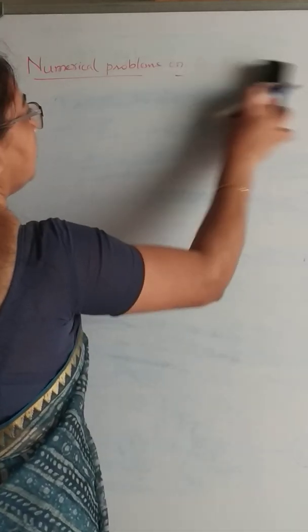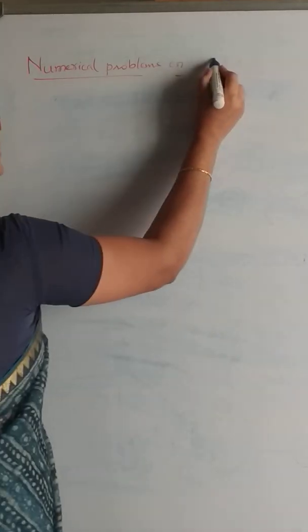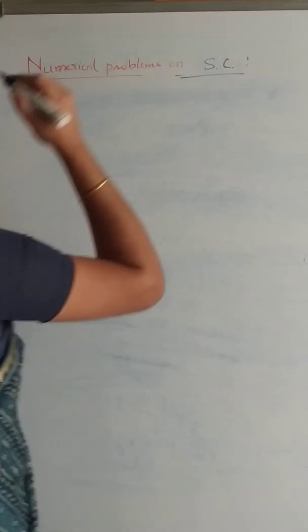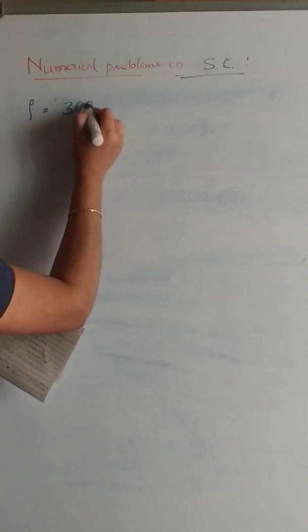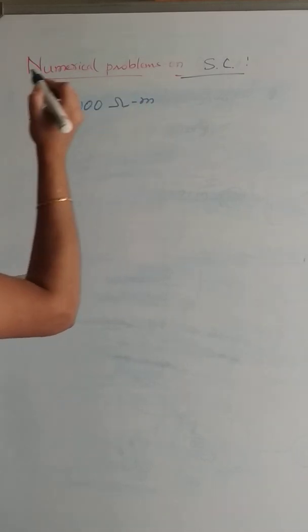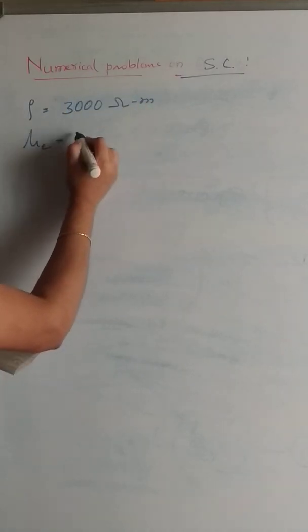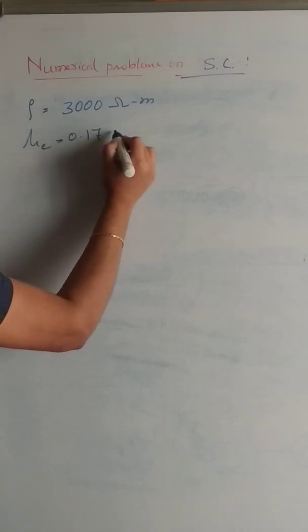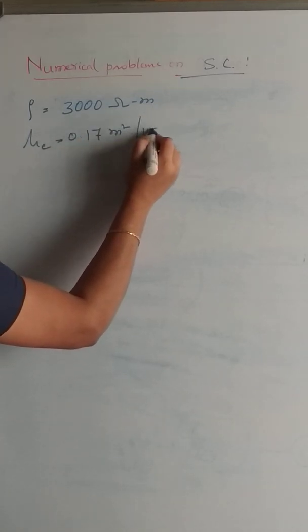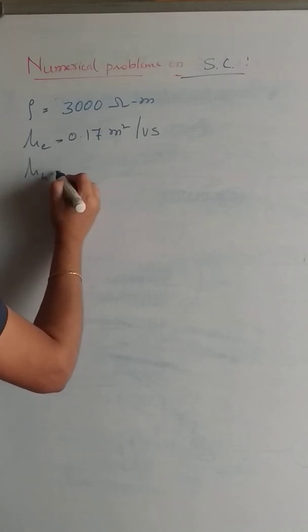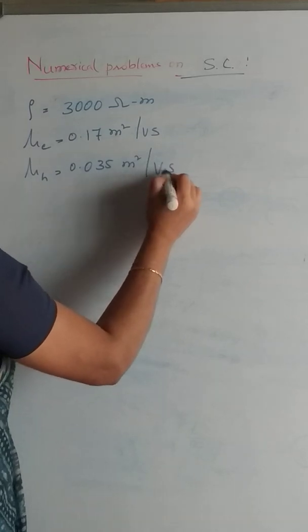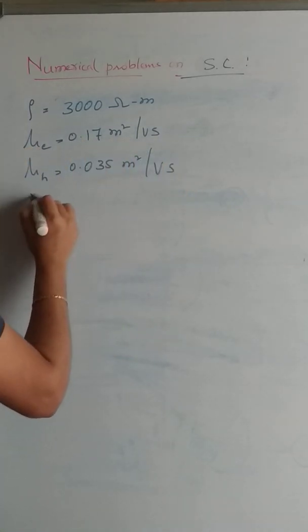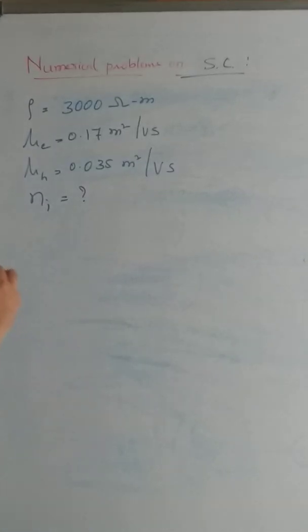Next, coming to problems on semiconductors, intrinsic semiconductors. In the statement of the problem, it's given the resistivity is 3000 ohm meter. Mobility of electron is equal to 0.17 meter square per volt second. Mobility of holes is equal to 0.035 meter square per volt second, and we have to calculate the intrinsic charge carrier concentration.